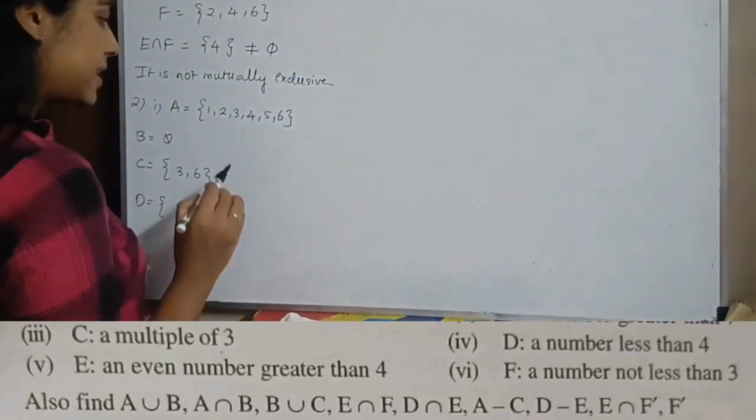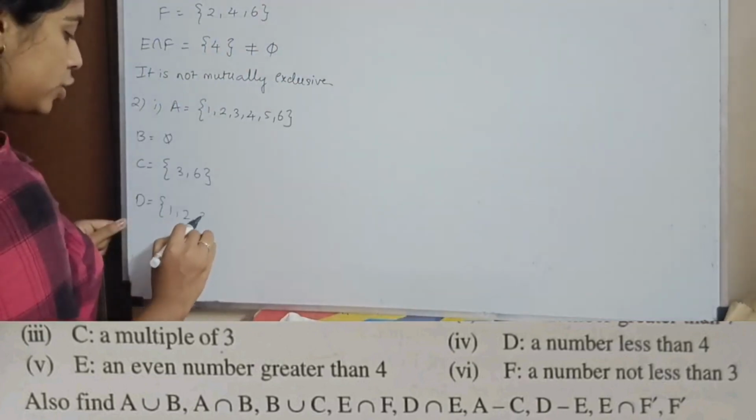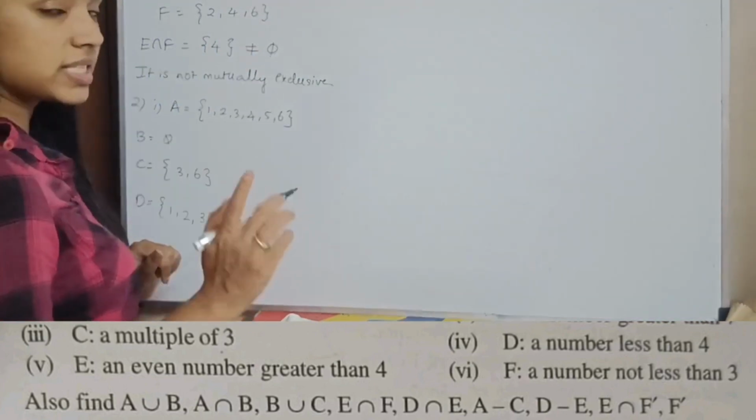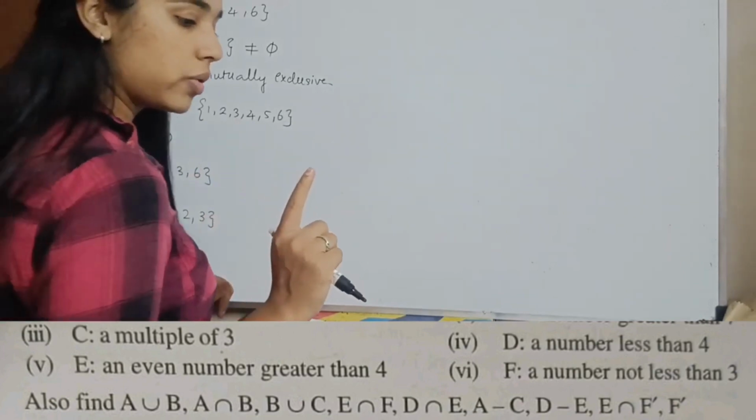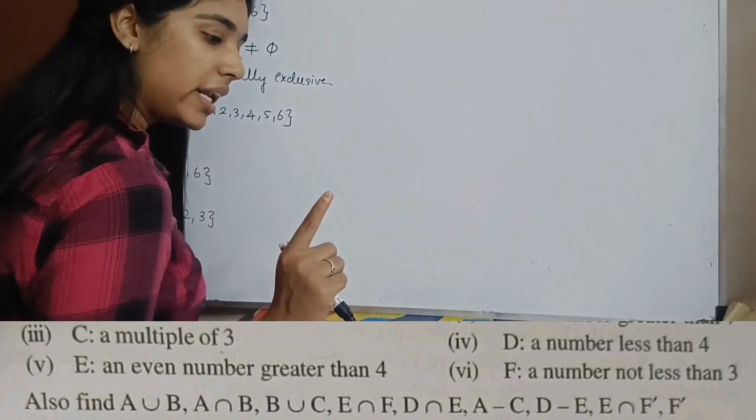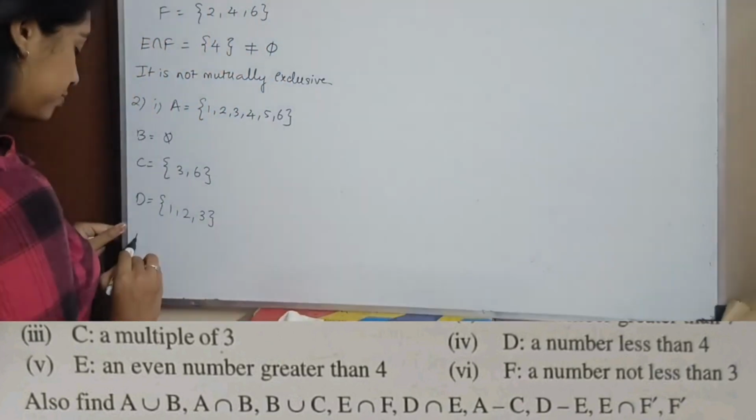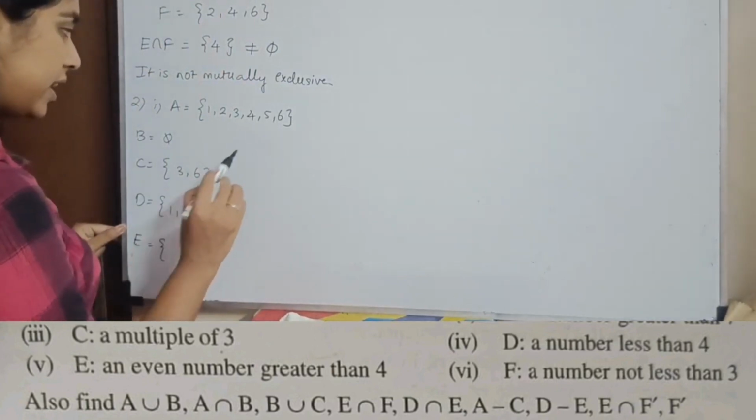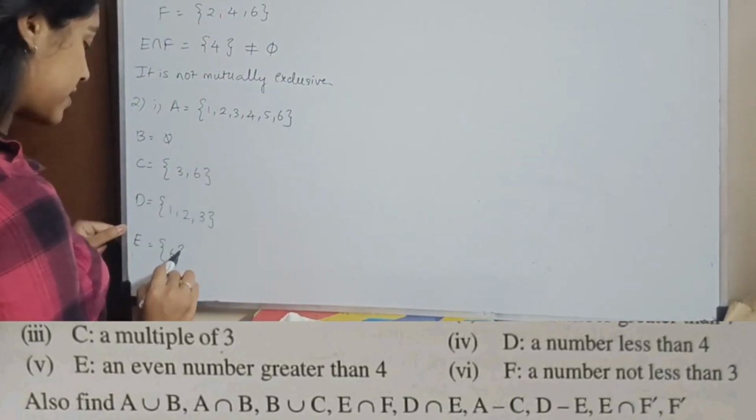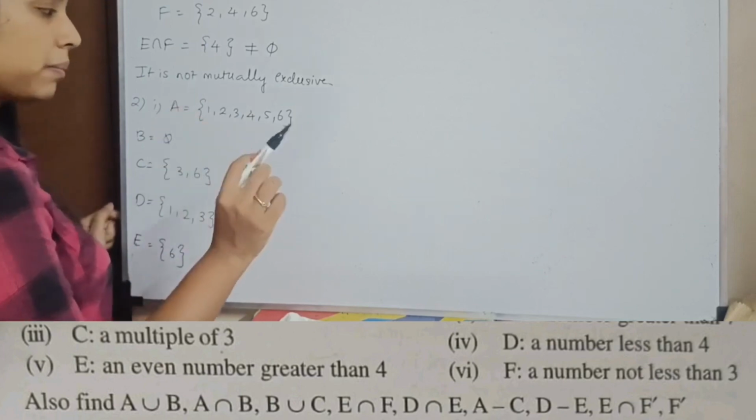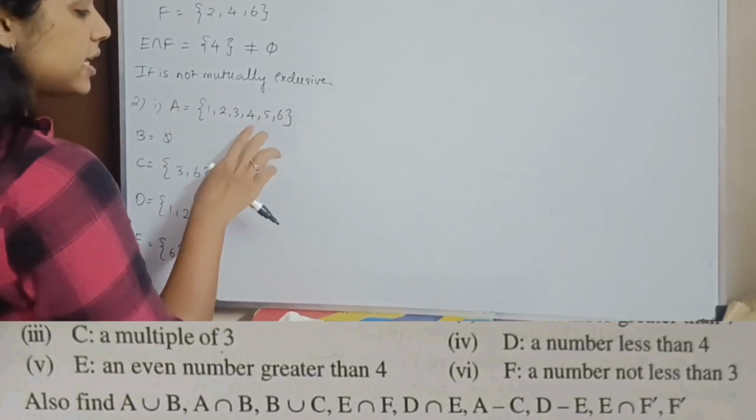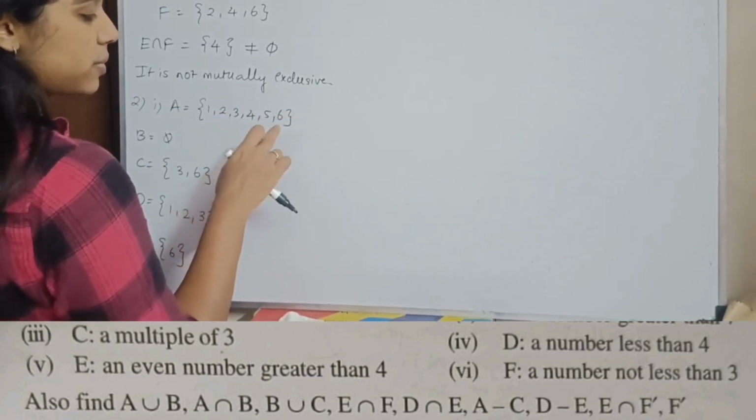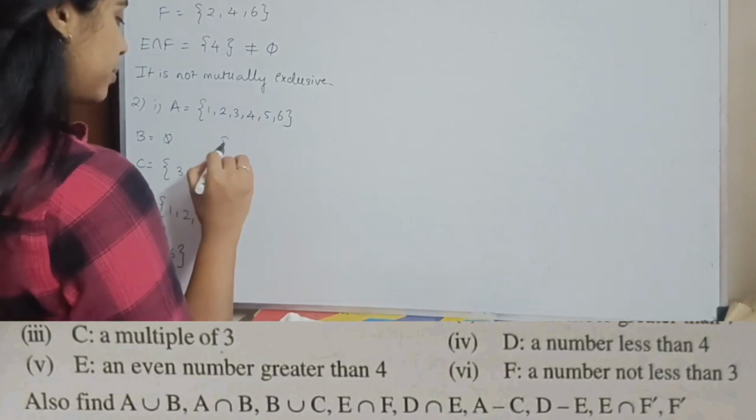What is my D? D is a number less than 4. Number less than 4 is 1, 2 and 3. You cannot include 4 because it is less than 4, not equal to 4. Then E: an even number greater than 4. Now it is only 6, not 5. You have two conditions: the number has to be greater than 4 and it has to be an even number. So only 6. Now what is my F?